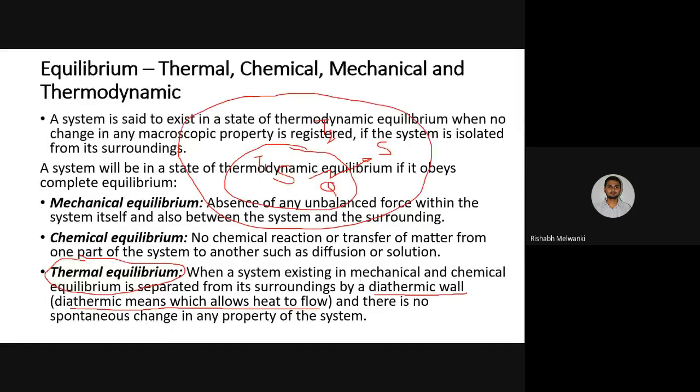So this is the concept of diathermic wall. A diathermic wall means it will allow heat to flow from inside the system to outside the system, and because of this, we will achieve thermal equilibrium. Is it clear? Yes, sir. Okay.